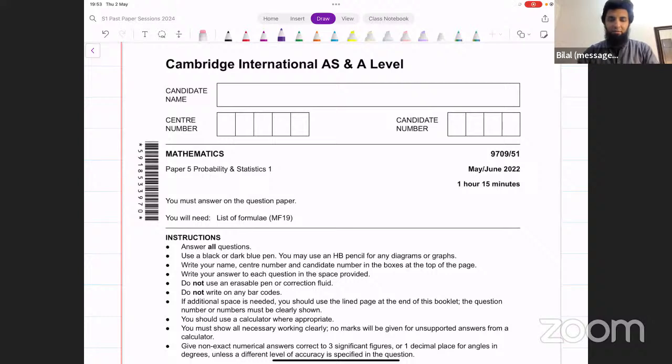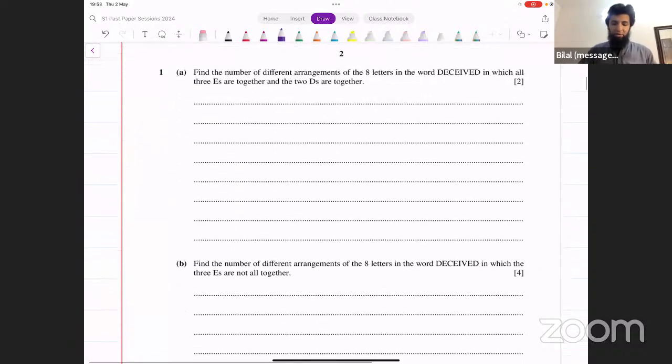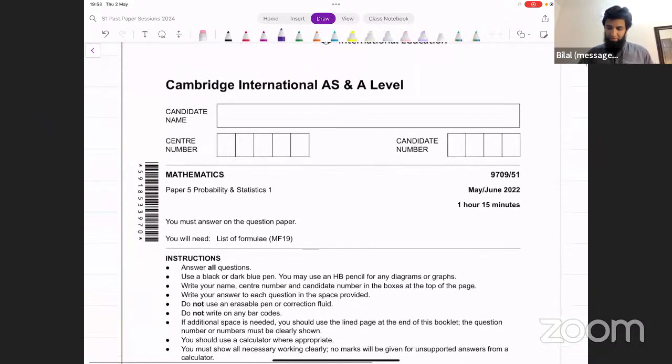What I'll do is I'll quickly go through the paper myself as well, in which there's another question that also looks kind of tricky. So you can have a look at that as well. Okay, so yeah, June 2022, paper 5, variant 1. We want to do difficult questions from this particular paper.